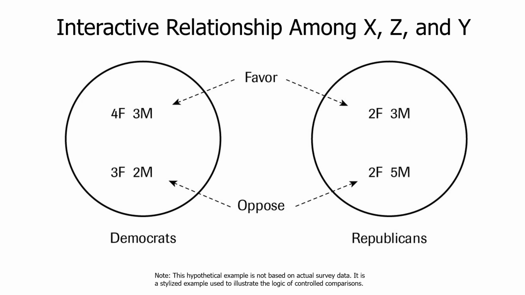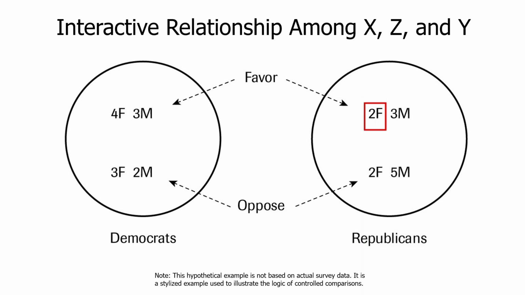Let's look at female Democrats. There are 7 female Democrats. 4 of the 7, which is about 57% of female Democrats, are in favor of control. 4 of the 7. Let's look at female Republicans. Well, 2 of the 4 female Republicans, which is 50%.